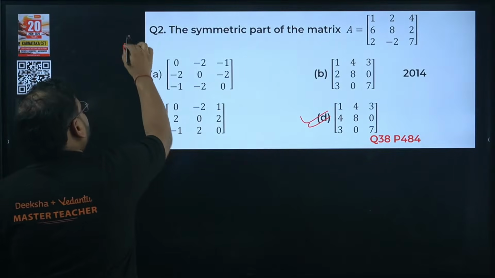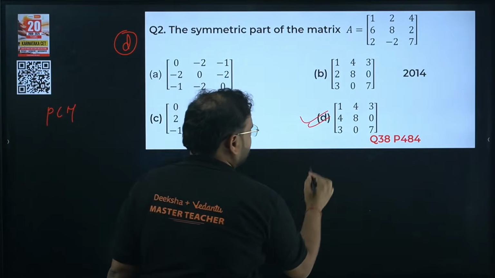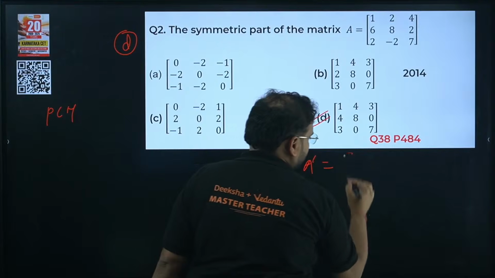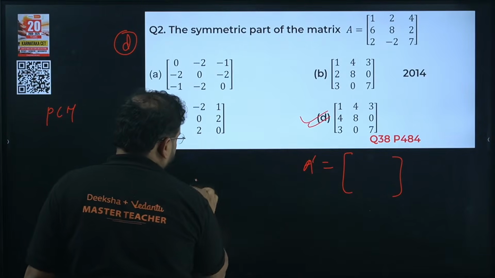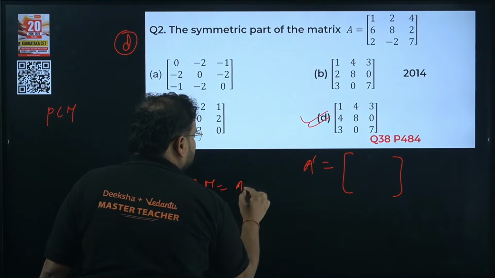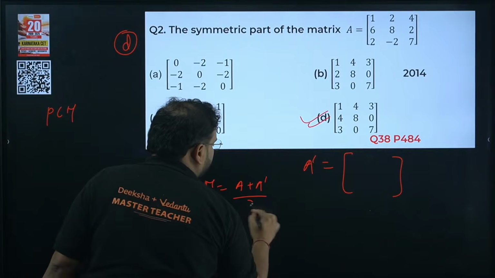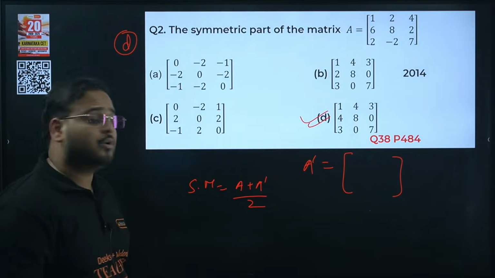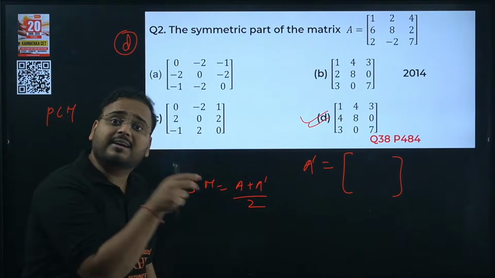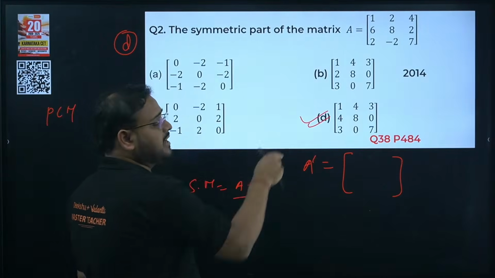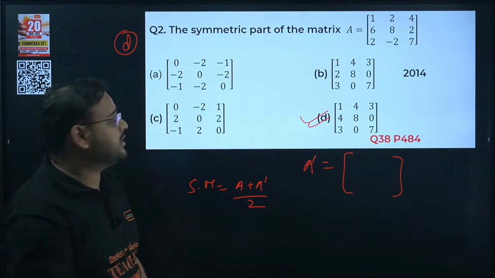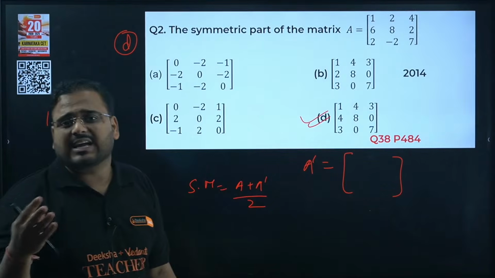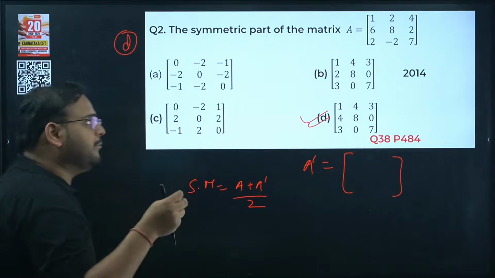No, the right way to do this question is different. Symmetric matrix means you're gonna find the A transpose, and symmetric is given by A plus A transpose by 2. This is the right method, but it will take time. Let's try the options first. Eliminate the options, that method we are using over here. Within few seconds we get the answer, and then move on to question number 3.